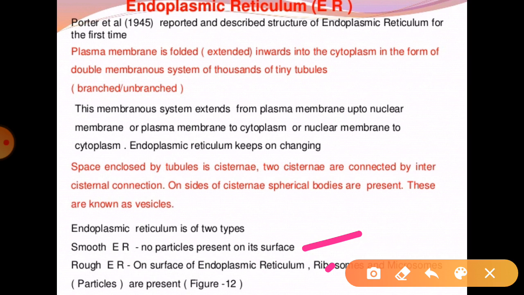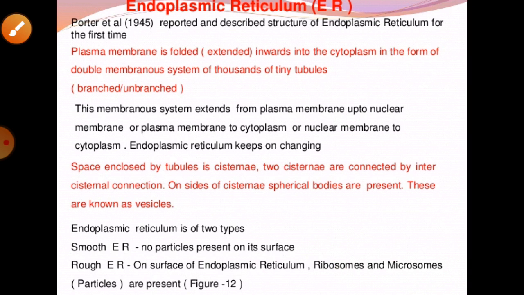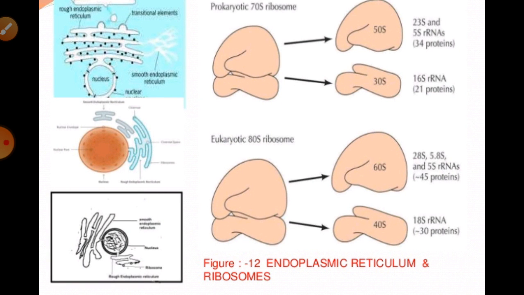On the other hand, the rough endoplasmic reticulum is found extensive and continuous with the outer membrane of the nucleus. These have a rough membrane because of the ribosomes attached to their surfaces. So generally they always show this type of structure, as you can see in the diagram.